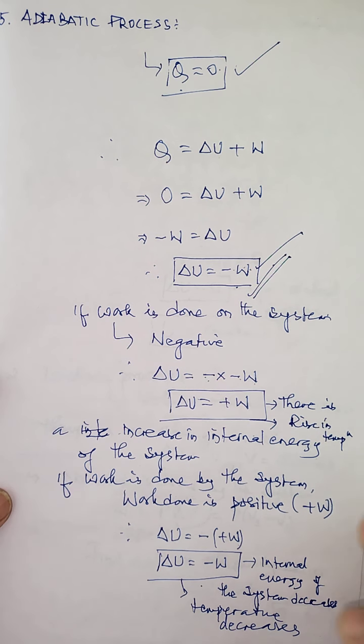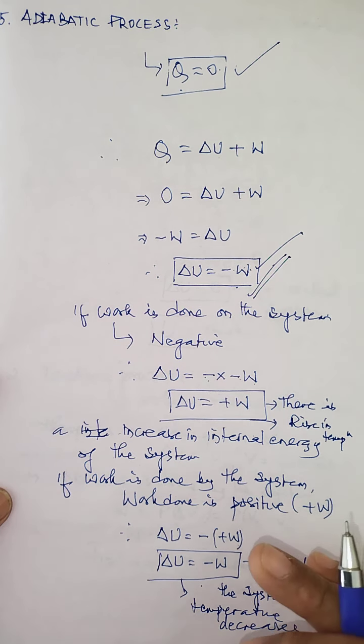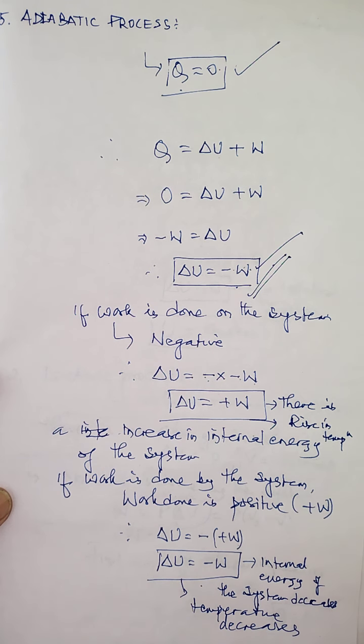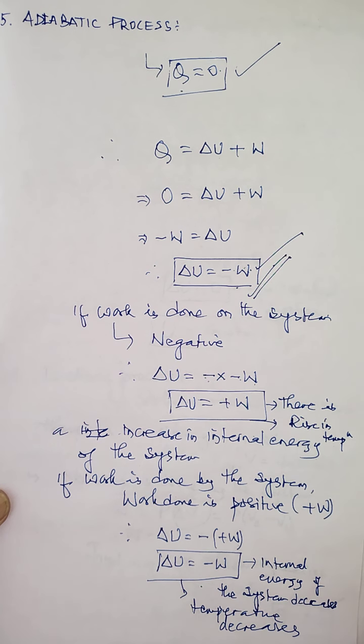In adiabatic process, the internal energy can increase or decrease, but that all depends on whether the work is done by the system or work is done on the system. But under adiabatic process, when there is a change in the internal energy, either temperature rises or falls. Okay, so this is the detailed explanation of adiabatic process. But children, the detailed explanation of adiabatic and isothermal process you will learn in the next chapter. Okay, thank you so much.